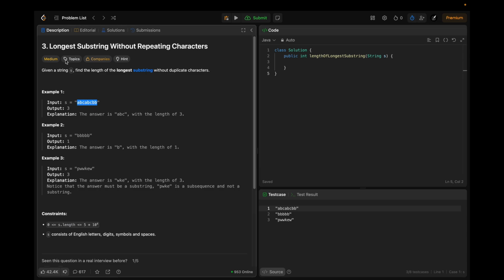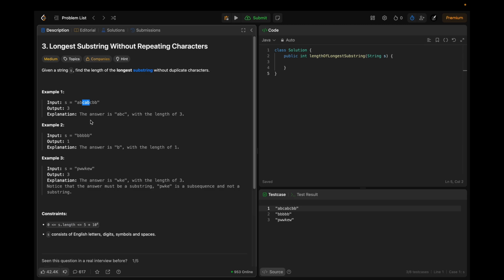Now to the problem, longest substring without repeating characters. What they want us to code is to find the length of the longest substring which does not have repeating characters in it. For this input case we have ABC. ABC has no repeating characters and it is a valid substring, so the length of this is 3.